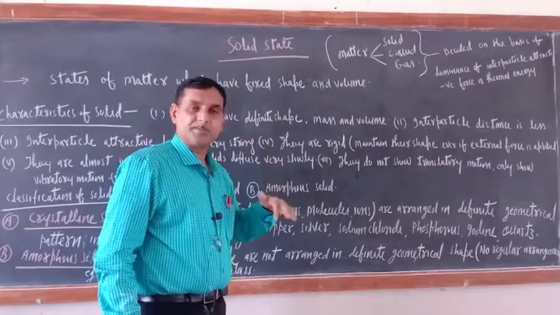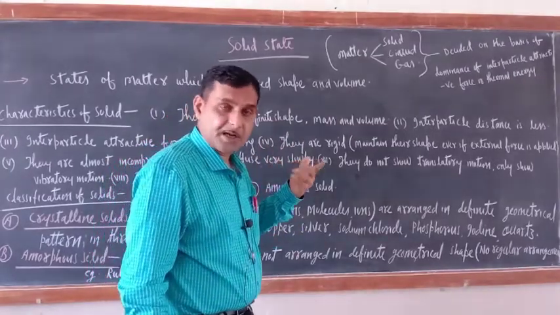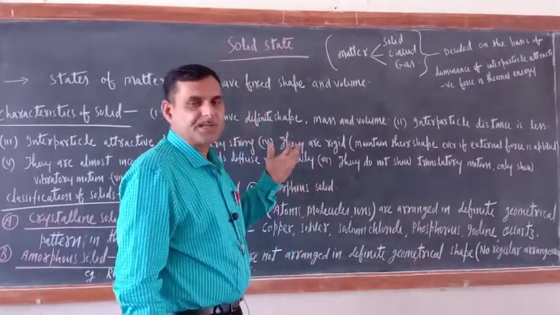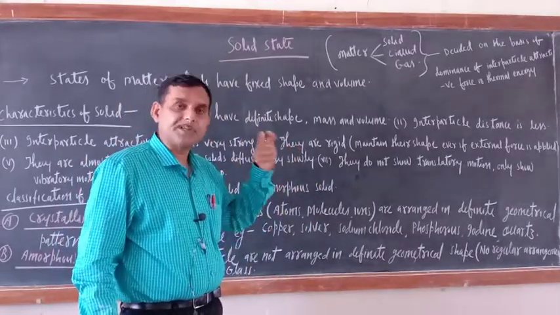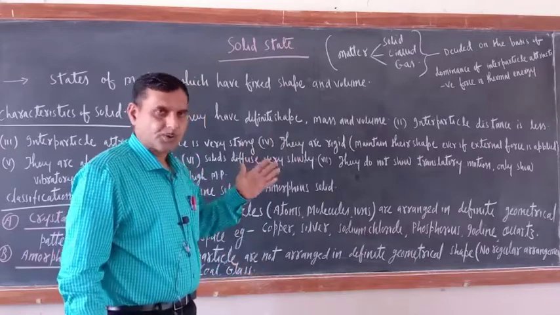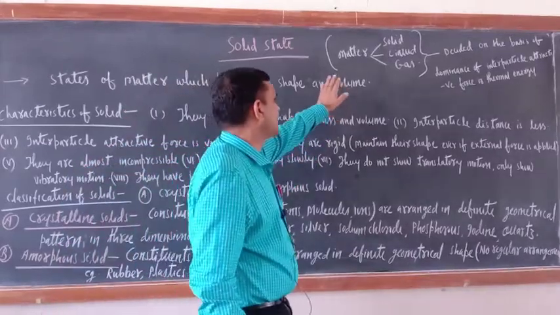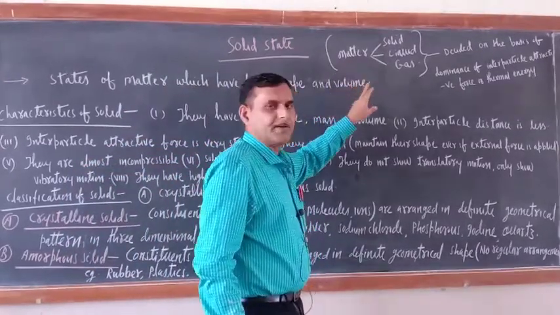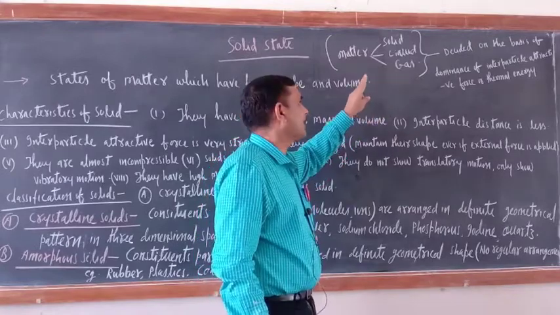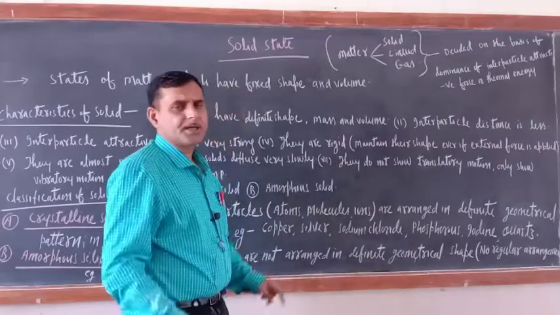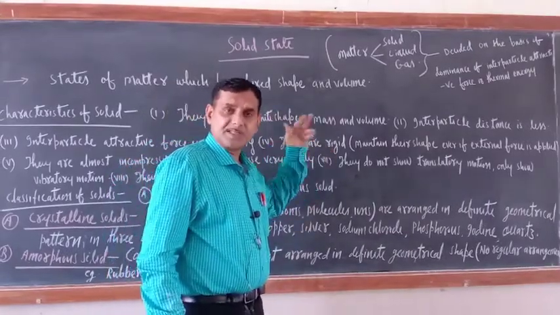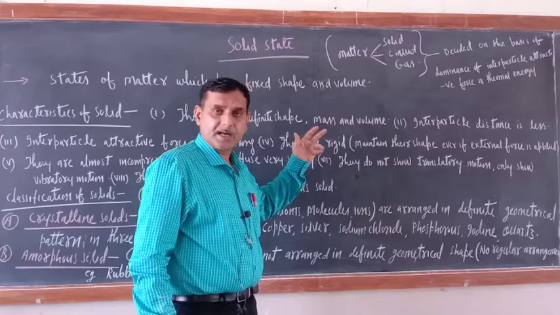What is the meaning of physical classification? Physical classification means classification based on physical property. So on the basis of physical classification, matter can be divided into three categories: solid, liquid and gas. Just see which matter will be in solid state, liquid state or gas state.